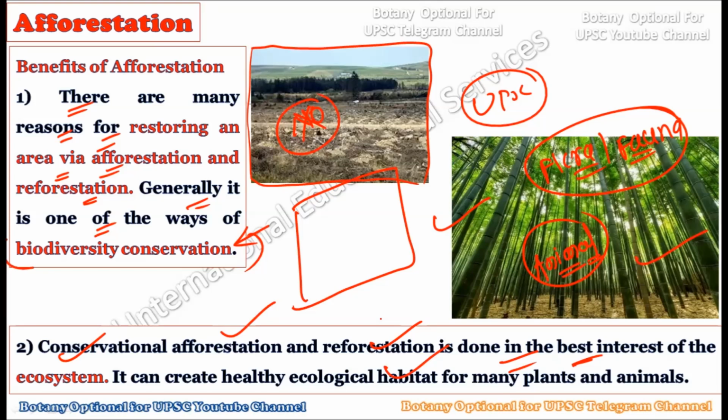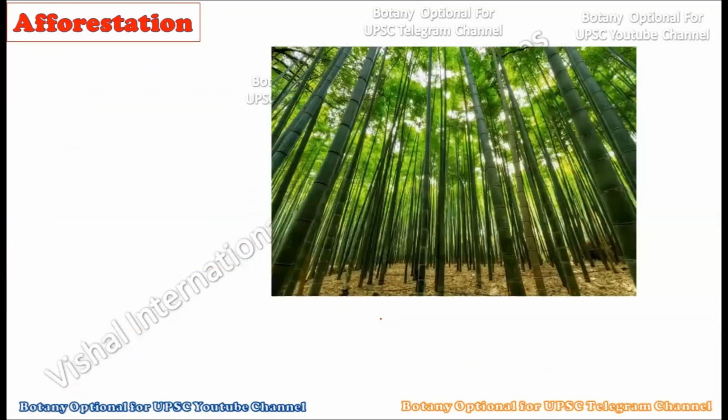That is, the healthy ecosystem is created through the process of afforestation or reforestation. So the afforestation process is literally responsible for creating a healthy ecosystem, and once it creates the healthy ecosystem, biodiversity conservation automatically occurs. So the second advantage of afforestation is that it creates a healthy ecosystem and provides a healthy ecological habitat for many plants and animals.